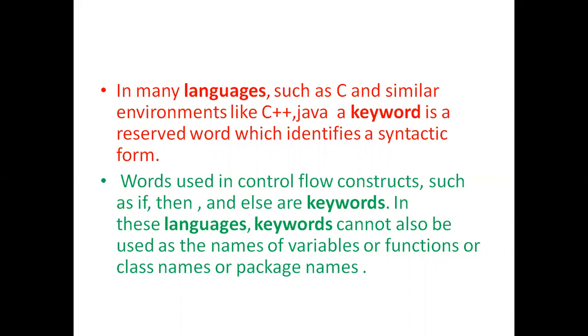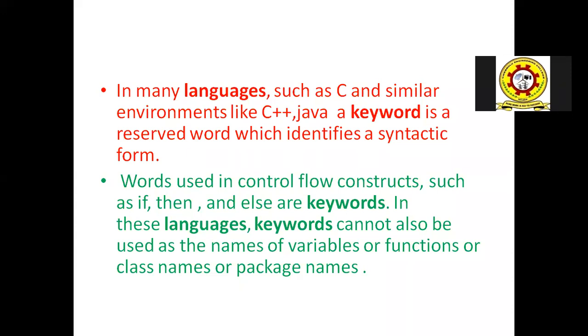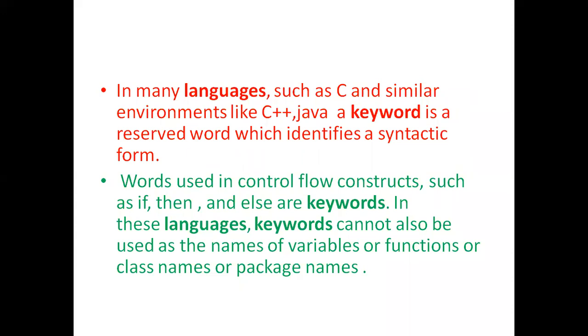For example, let us consider the C programming language. In C programming language, we start with including header files into the program, and then we define the main function. For example, when we want to define the main function, generally we go for int main or void main.